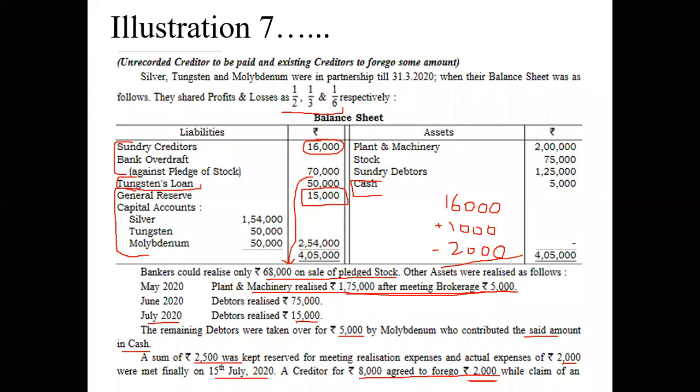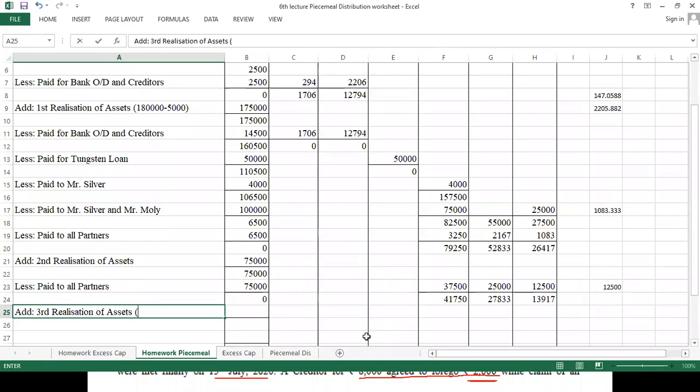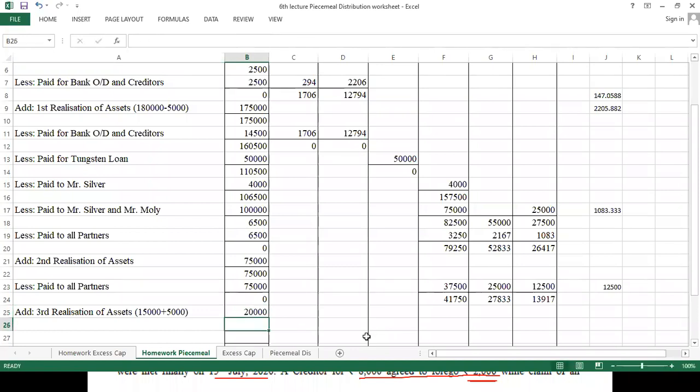Now here in third realization we are getting two things. क्या दो चीज मिल रहा है? 15,000 तो हमको डेटा रियलाइज करके मिल गए, 5,000 रुपए मौली से आ गए क्योंकि उसने भी कुछ डेटा ले लिए थे. So moly, as I said, will be treated as an outsider because he paid cash, he has not taken debtors on account. So here we will write 15,000 plus 5,000, so total we got how much? 20,000. So this 20,000 we have with us.